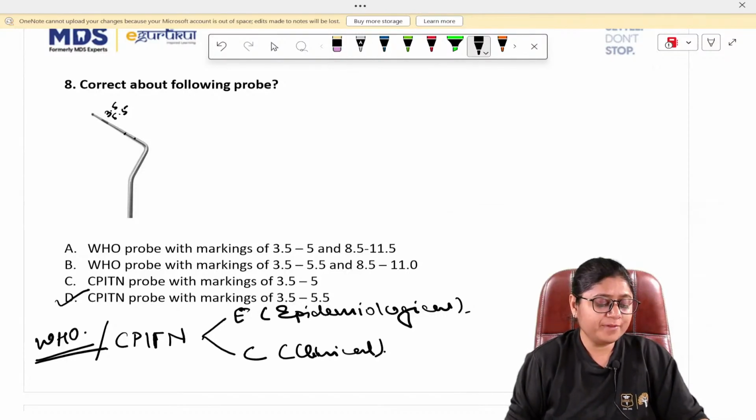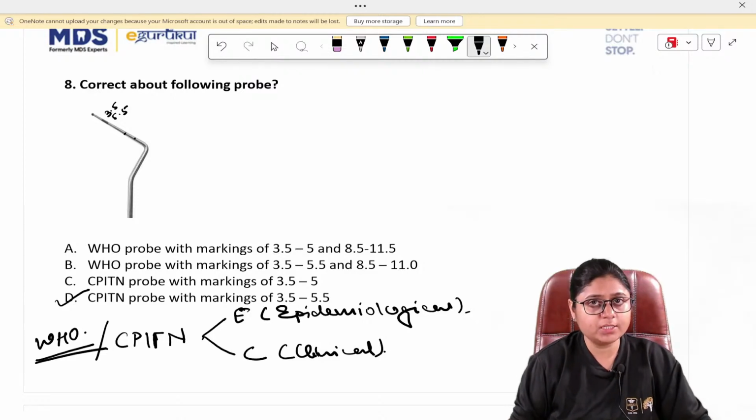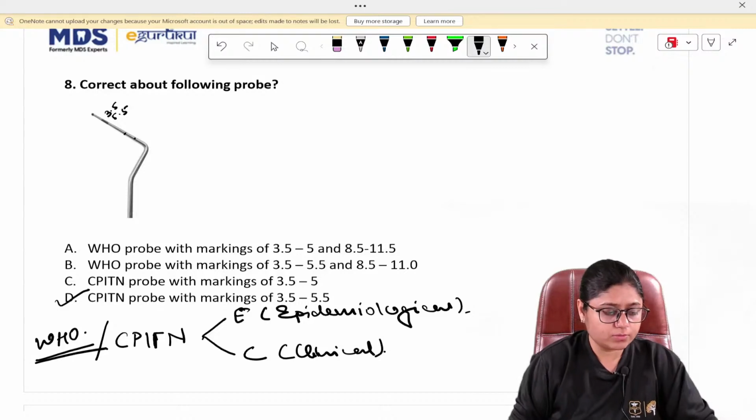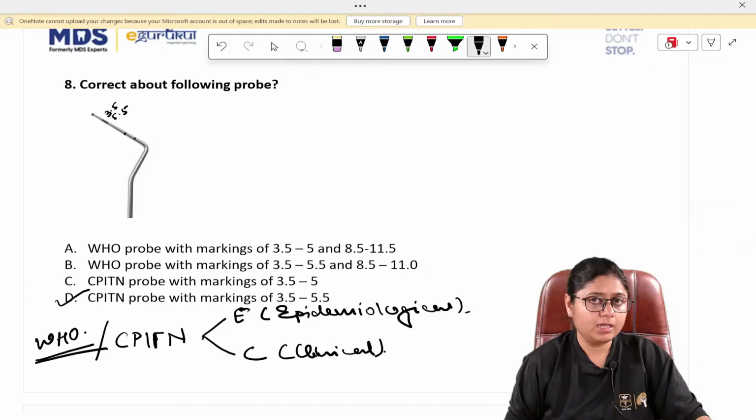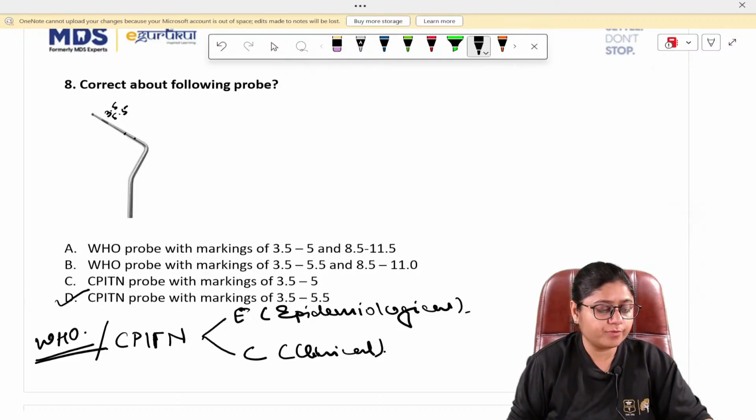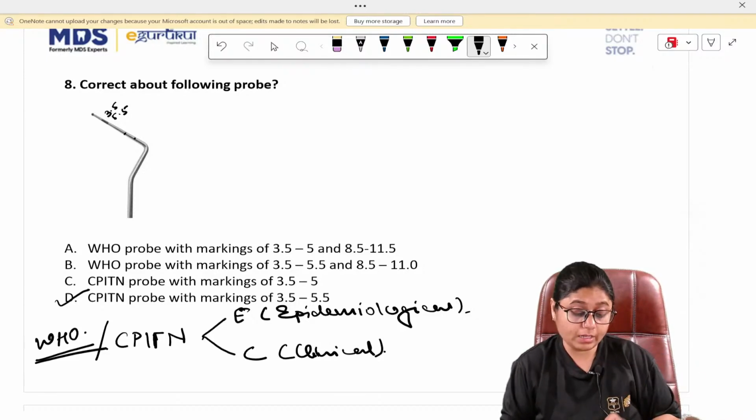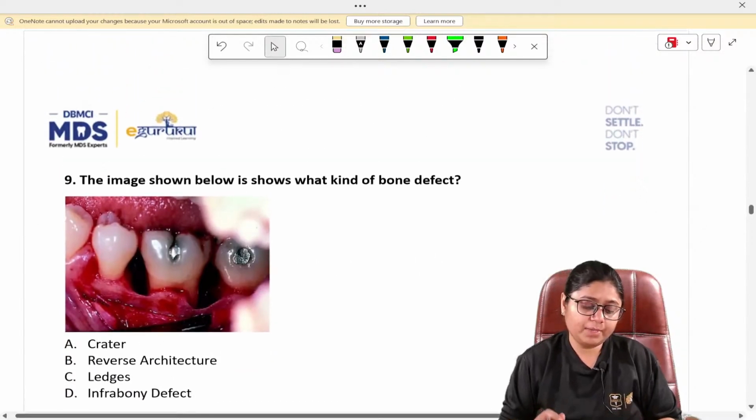Okay. OMFS aims, you want to know about hard tissue lasers and which are the soft tissue lasers, right? For the wavelength. Okay, that I'll tell you. That is also short. In short, I'll tell you that. And if anything else you want to know in detail, let me know in the group. I'll make a video for it. Okay.